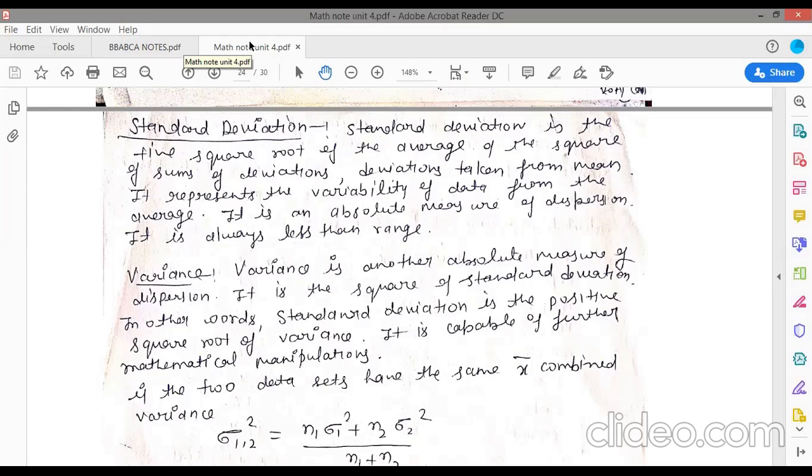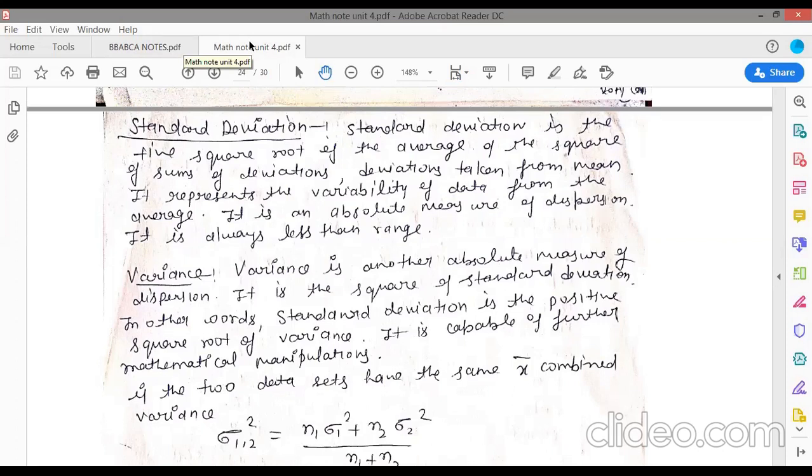Now, if we are studying measure of dispersion, what are the qualities of a good measure of dispersion? A good measure of dispersion should possess the following qualities. It should be rigidly defined. It should be easy to compute and comprehend. It should be based on all the values. It should be capable of further algebraic treatment. If in your exam you are asked to write the qualities of a good measure of variation or dispersion, then you can write all these four points.